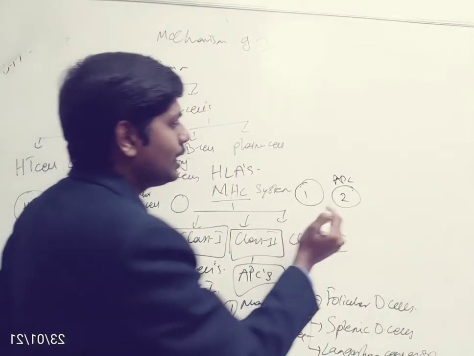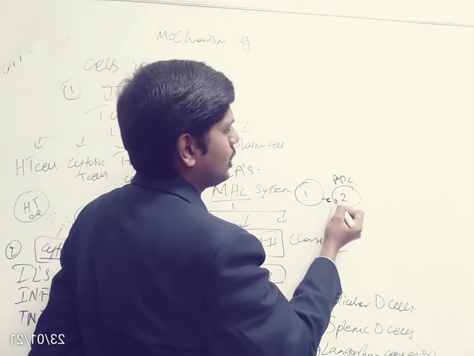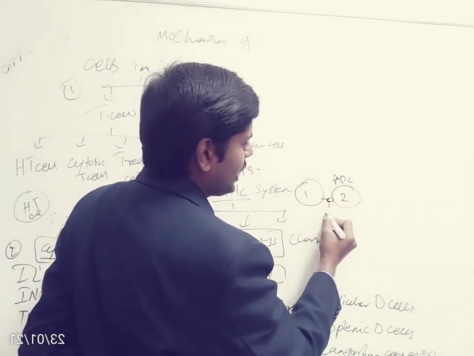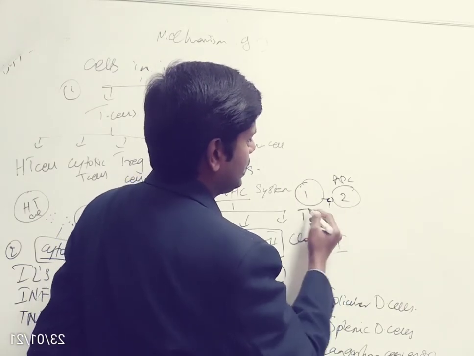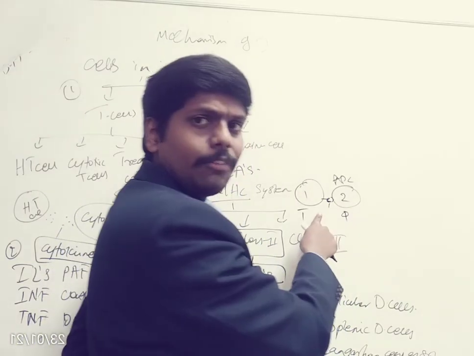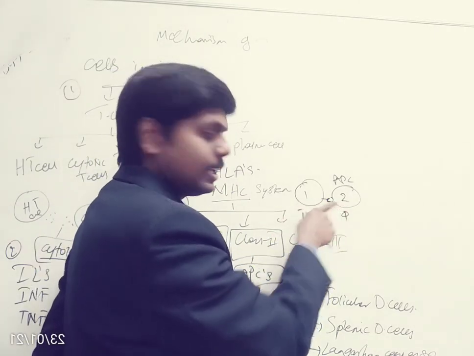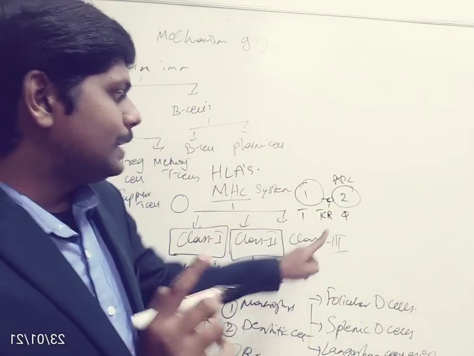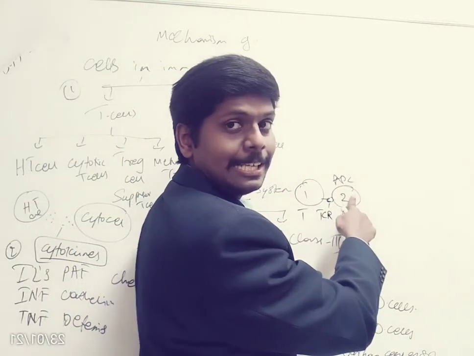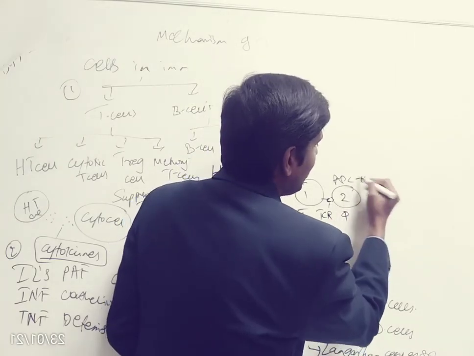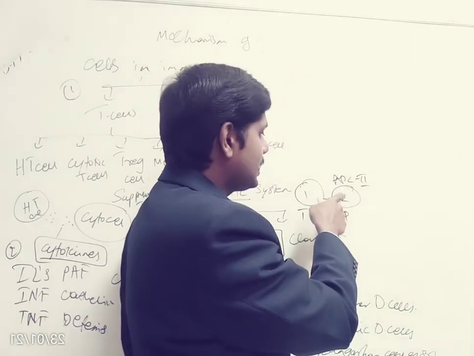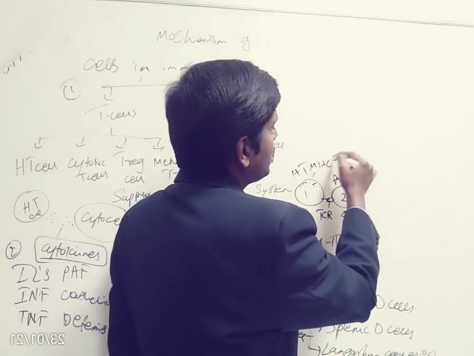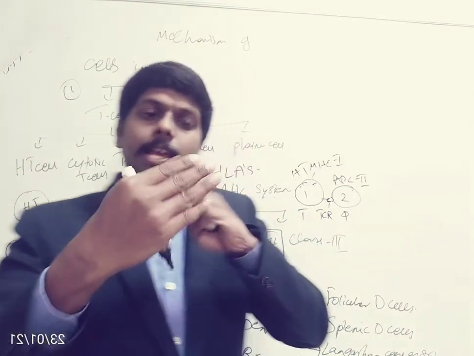Now whenever any cell comes to the surface of an antigen presenting cell, they will communicate with each other by receptors. For example, if it is a T cell and a macrophage, the T cell will communicate with the antigen presenting cell by a receptor called the T cell receptor. This T cell receptor will read whether the antigen presenting cell has MHC2 or not. It will read the MHC2 on the surface of the antigen presenting cell. The helper T cell will have MHC1. So this MHC1 and MHC2 act as reading receptors.